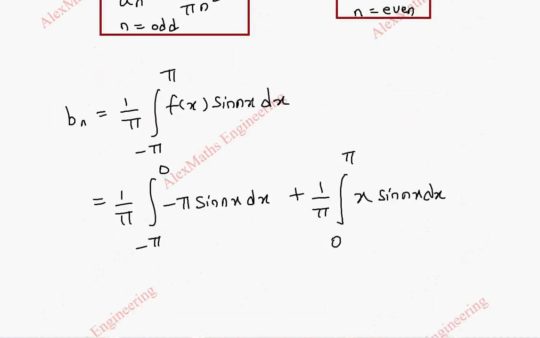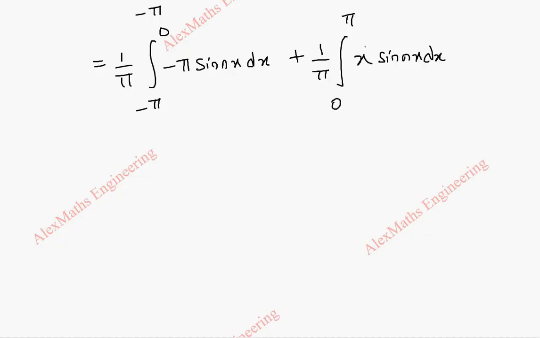Now we are going to integrate the first part. We can cancel this. So minus sin nx integration is cos nx by n, and we are going to apply the limit from minus pi to 0. And here we have to take u equal to x, v equal to sin nx.